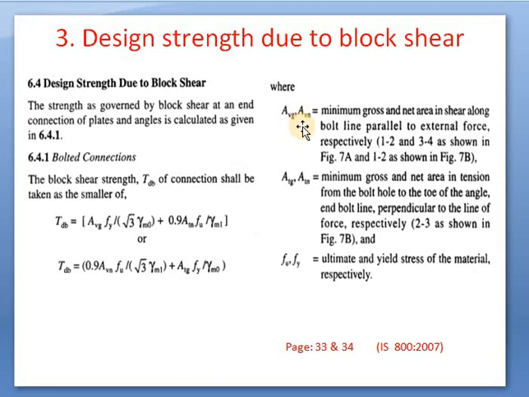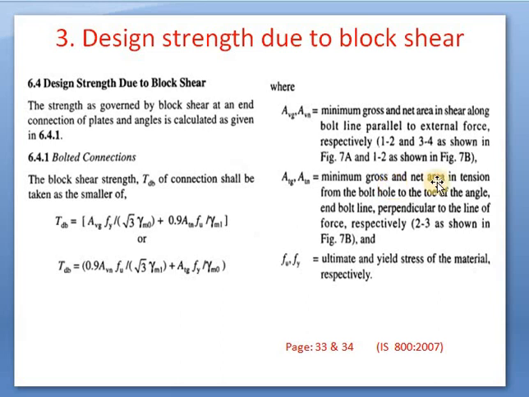AVG and AVN: G stands for gross and N stands for net. AVG and AVN are the minimum gross and net area in shear along the bolt line parallel to the external force respectively. What are ATG and ATN?